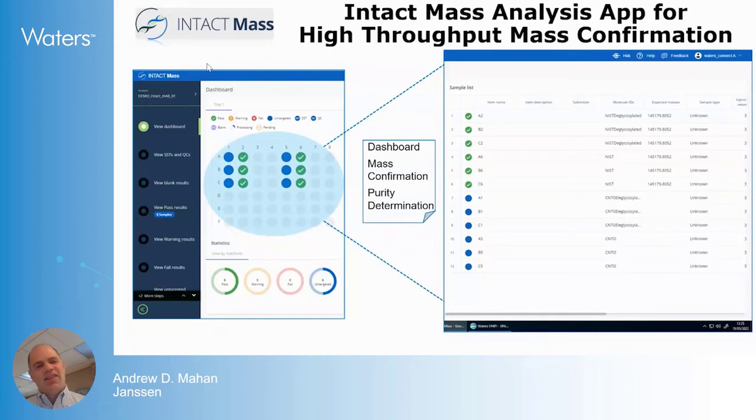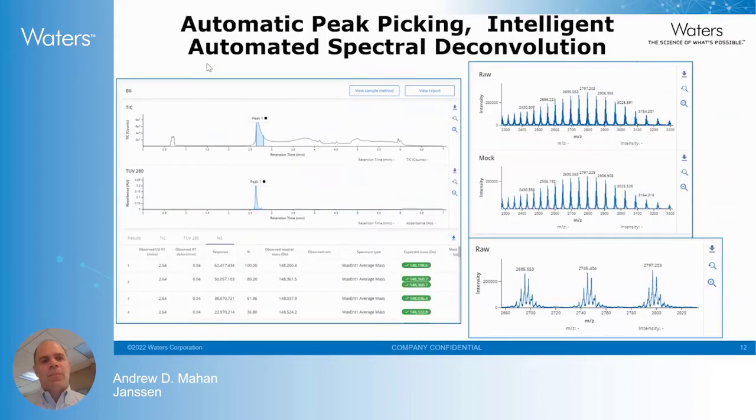Not only do we get mass confirmation, we also get purity determination. Those are the two key attributes that I think are so valuable about intact mass: number one, we make sure we made the correct molecule, and two, what is the purity of that molecule. And we can see from a high level how all of our samples look.